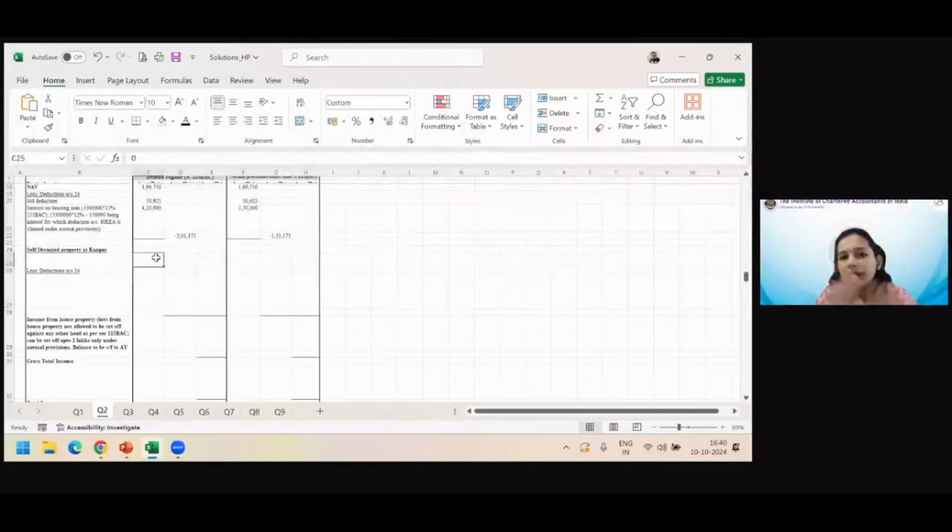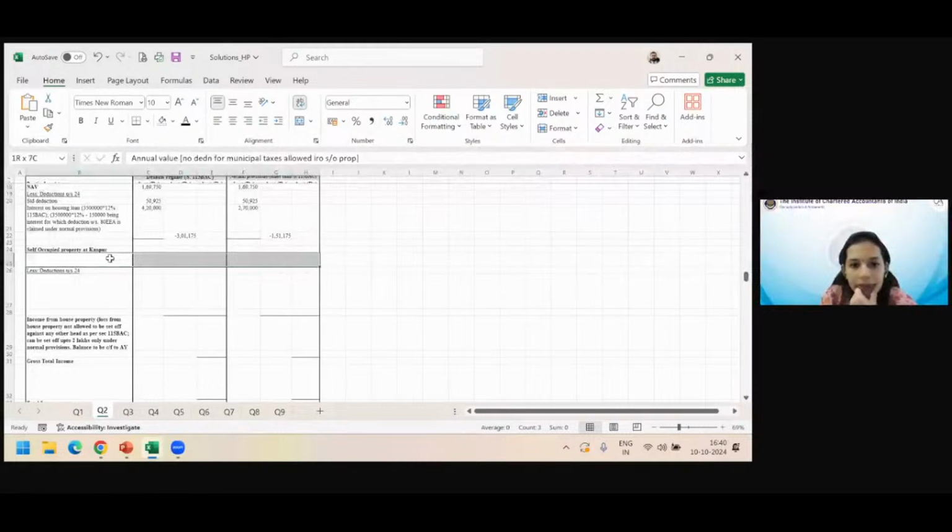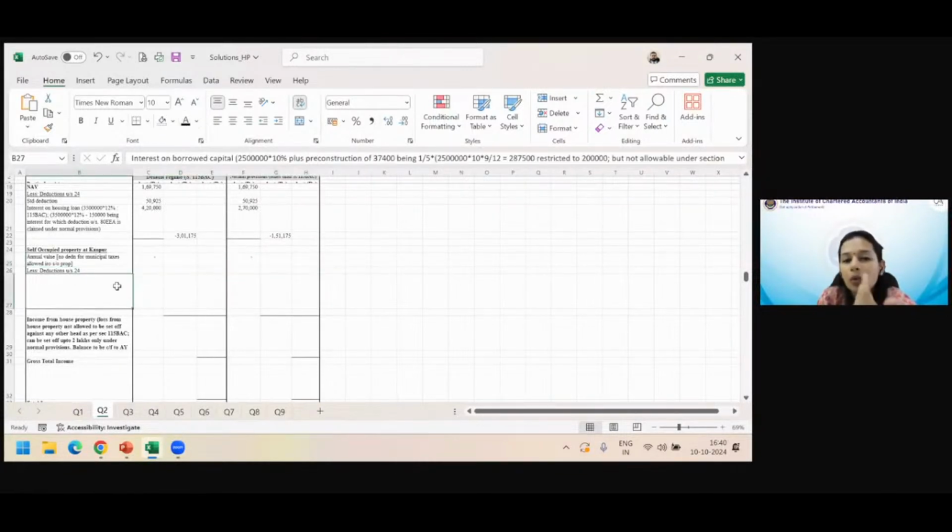Now, so this one was the let out property. Now we will come to self occupied property. Now you will actually see the difference in the two regimes, how the calculation of self occupied property becomes different in these two regimes. Let's see, any difference in gross annual value? What should be the gross annual value for both the cases? It's a self occupied property. Nil, sir. Okay, nobody I assume has any doubt that this will be nil. Okay, and you will not get the deduction of municipal tax, 5% of municipal value or whatever.